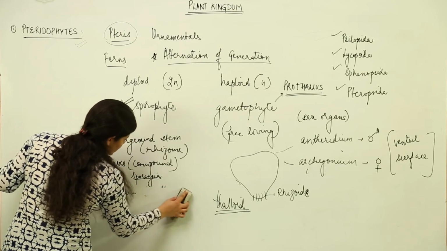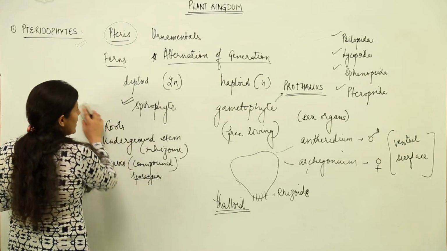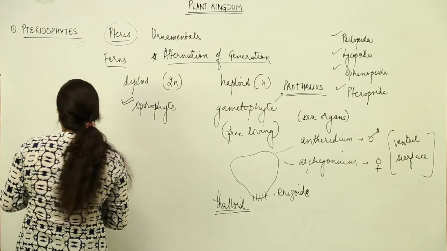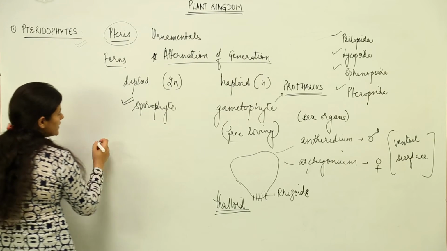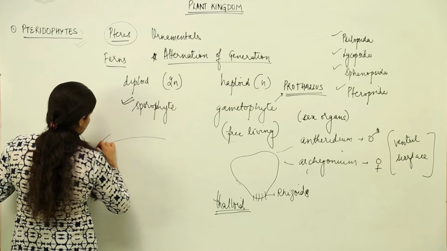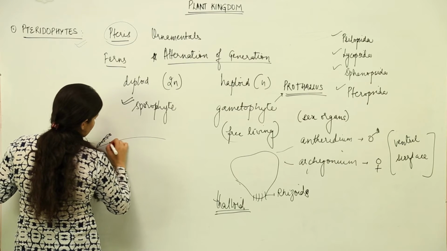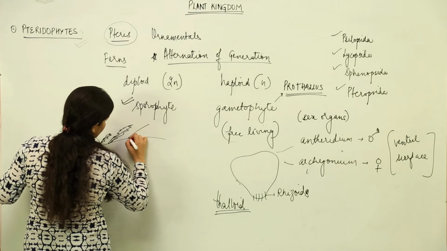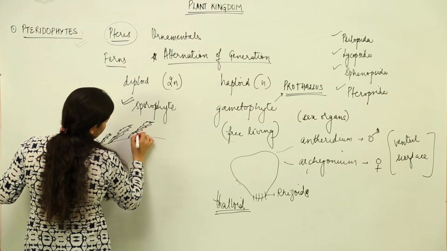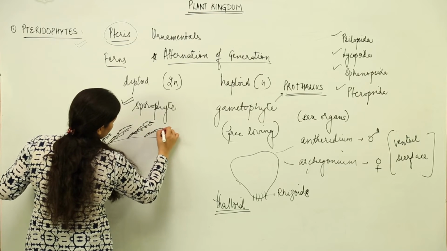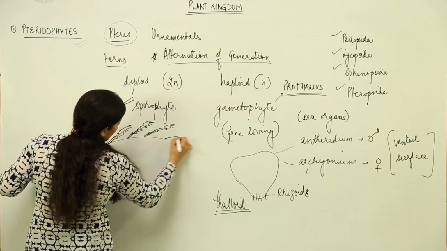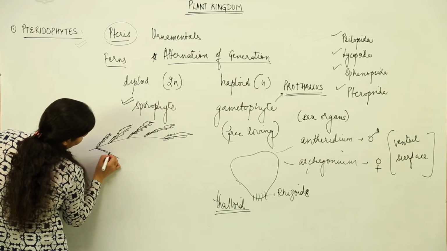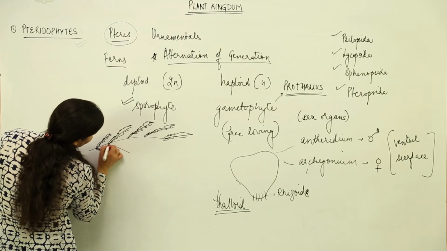So, we are moving towards advanced plants slowly and steadily in our classification, and what we are going to see in the sporophyte is that there are compound leaves, and in those compound leaves you must have seen in the drawings being made like this. This shows a typical fern compound leaf. I might not be able to represent it in a better way, but what you have to understand is what a typical fern leaf looks like. Same way you are going to have compound leaflets over here, and